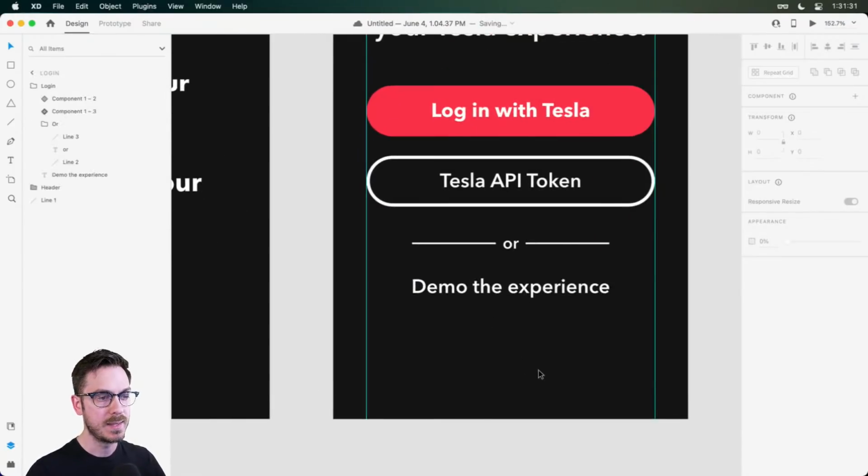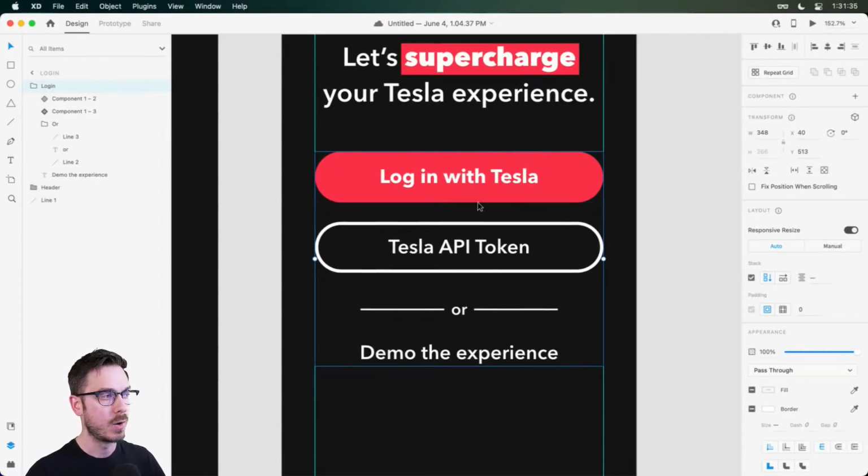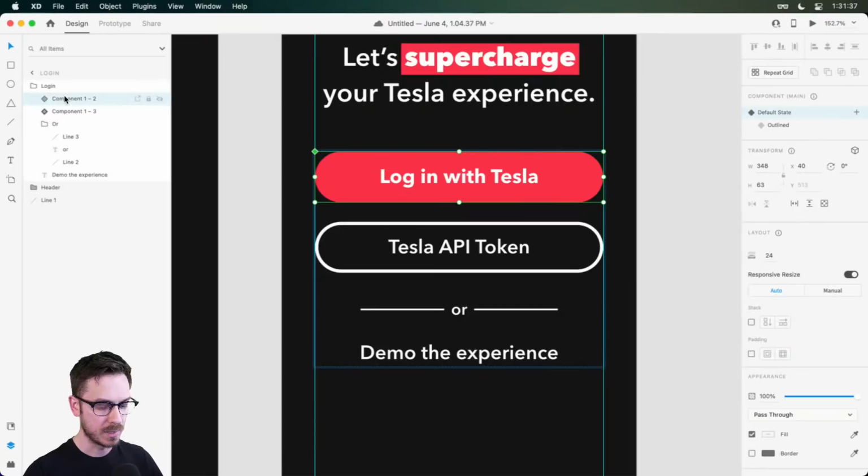Now, while we're down in this section here, oh yeah, by the way, we enabled a stack. That's what we're doing. We enabled a stack on this group. I should probably name these buttons.